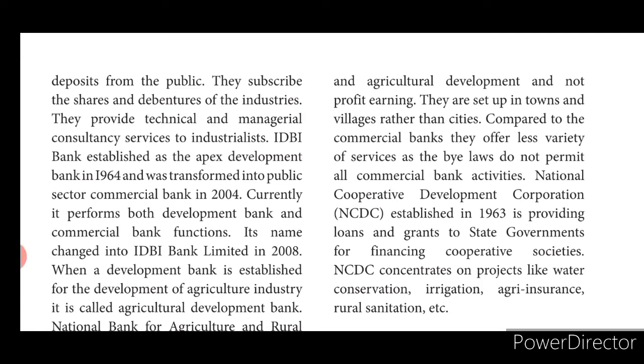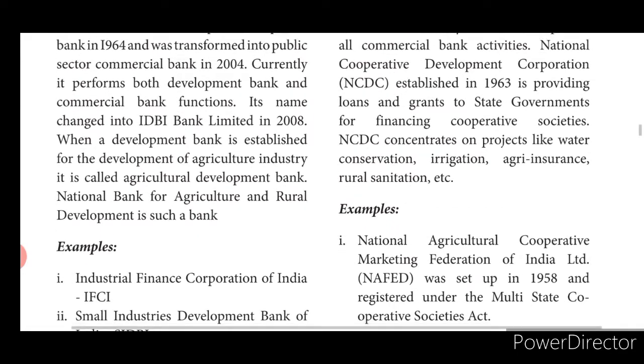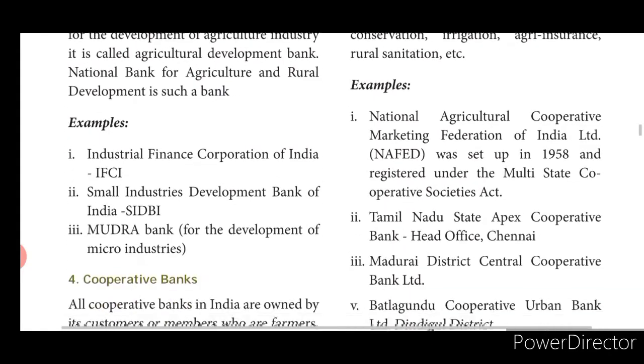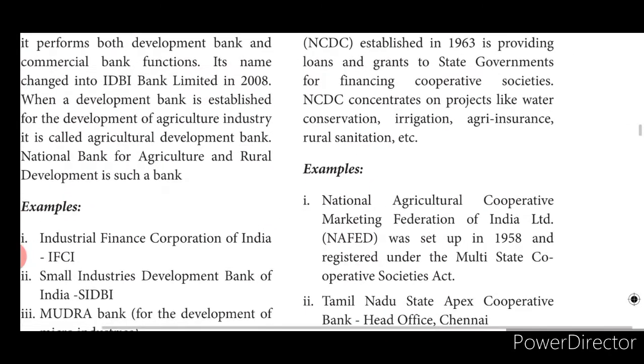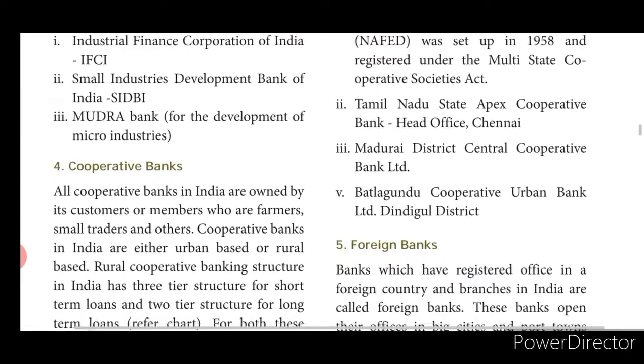NCDC concentrates on projects like water conservation, irrigation, agri insurance, rural sanitation, etc. So this is cooperative banks, as I already explained, only for a service motive and not for profit.